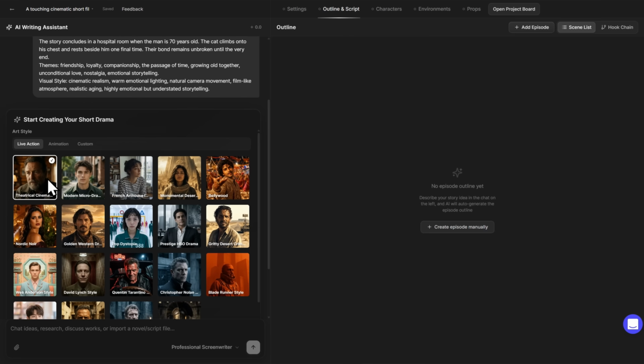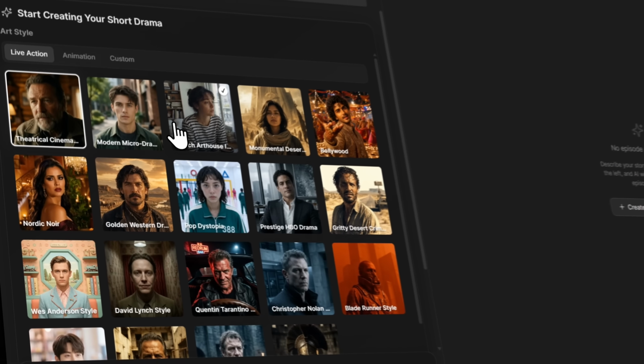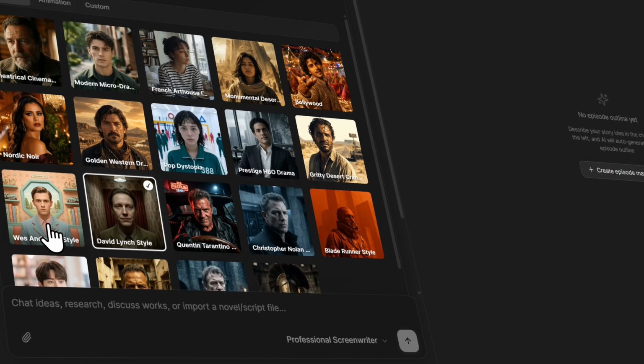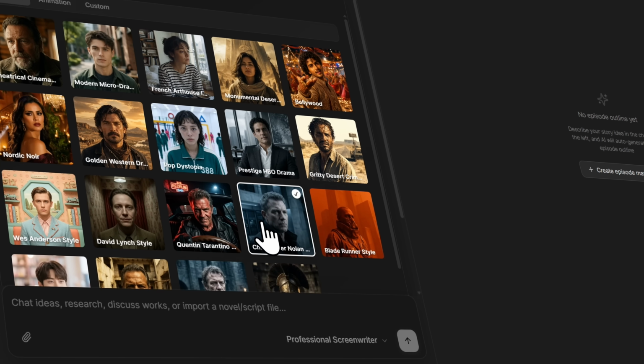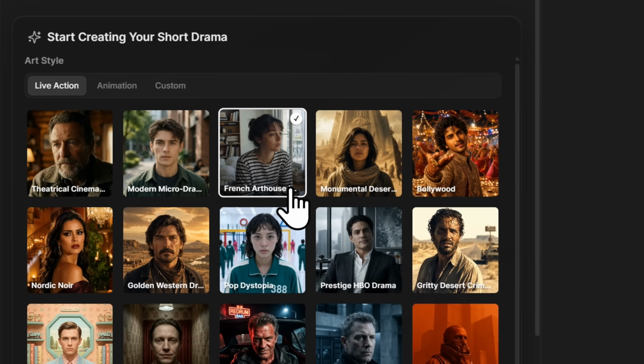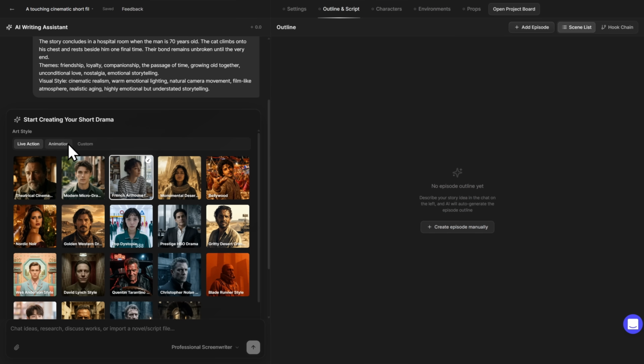Now you need to choose the art style. So we have theatrical cinema, modern microdrama, French art house, we have dystopia, we even have David Lynch style, Wes Anderson style, Christopher Nolan style. So this is pretty great, you know. This will decide the mood of the whole film, the colors, lighting and everything. I like the French art house. You also have different animation styles or custom.